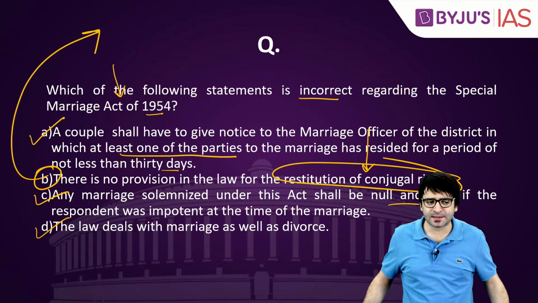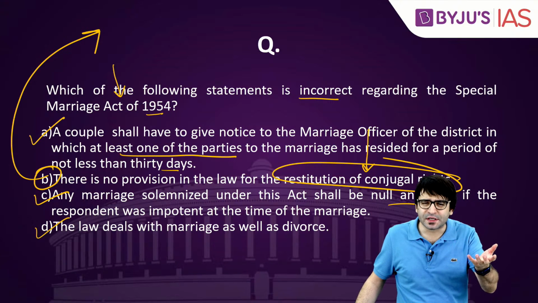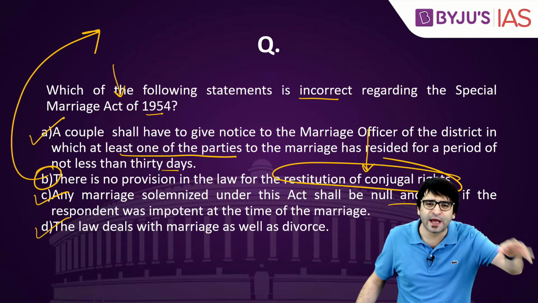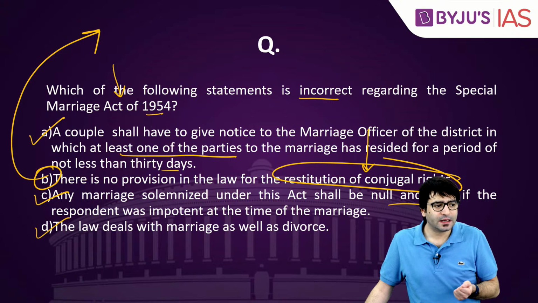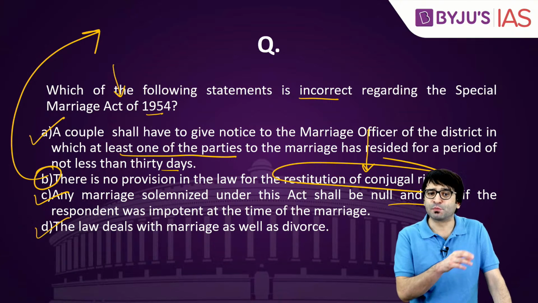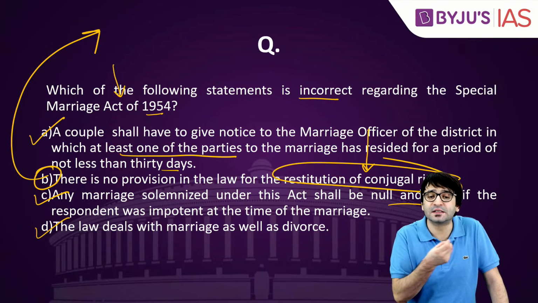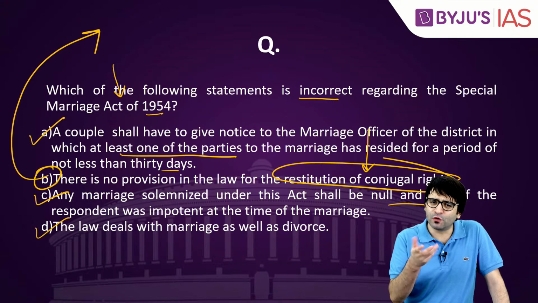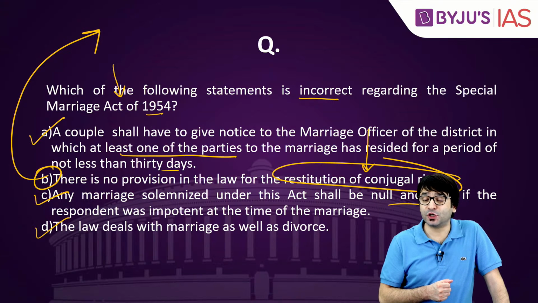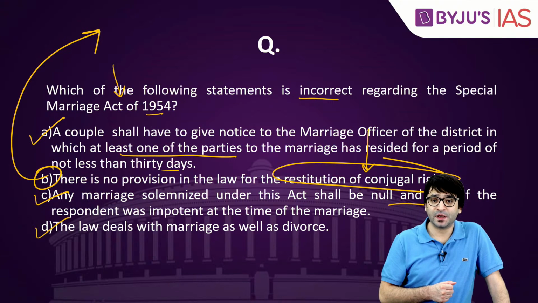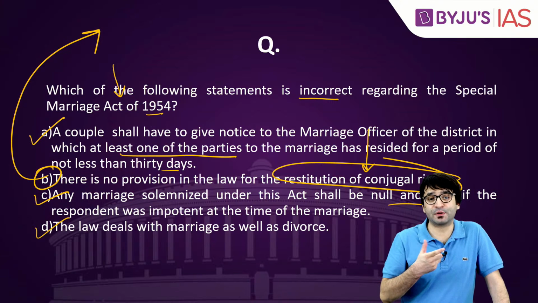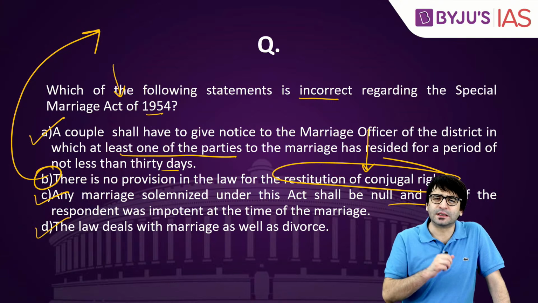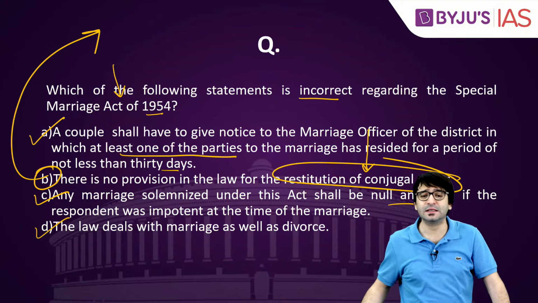Pandita Ramabai won that case, but then she was also criticized. Some people said it's because of your education that you are now talking about these things, otherwise this is part of our culture. In fact, Bal Gangadhar Tilak also criticized Pandita Ramabai, saying that it's because of her education that she is in a position to file such a case. But the High Court overturned, and if she would violate this directive of the court, which means if she would not cohabit, live together with Dadaji Bikaji, her property could be confiscated. There was a lot of hue and cry at that time, way back in the 1880s.